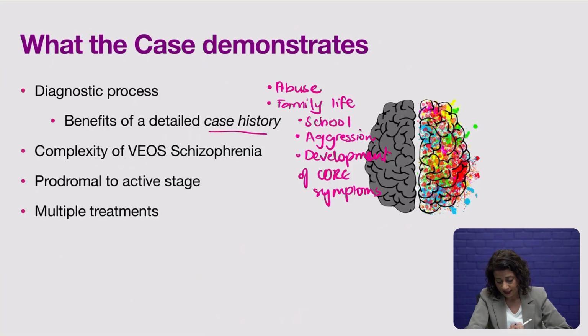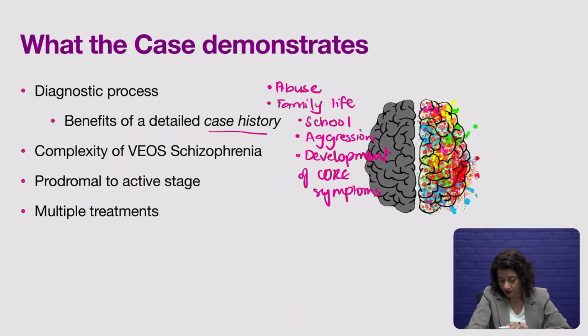It also tells you how complex very early onset schizophrenia is compared to adult onset schizophrenia, which is more common. Very early onset schizophrenia is a rare condition. This case shows you how a person can progress from the prodromal stage to the active stage.